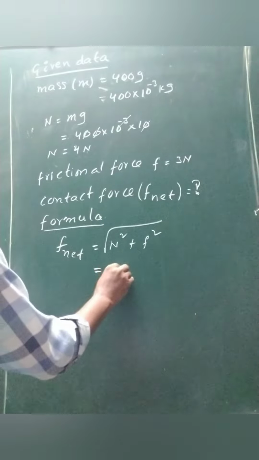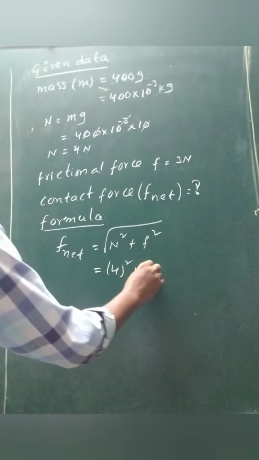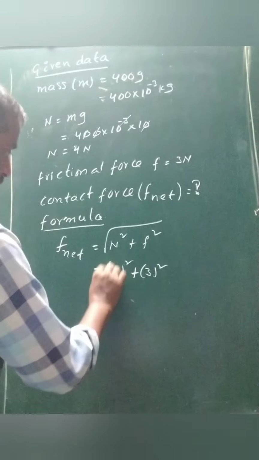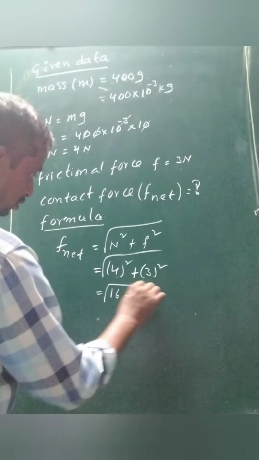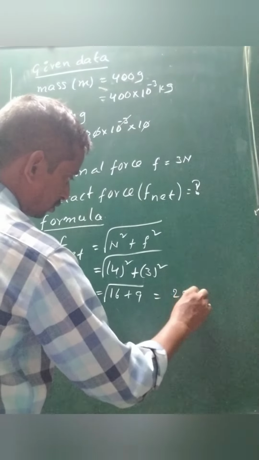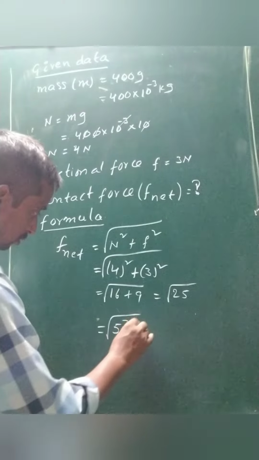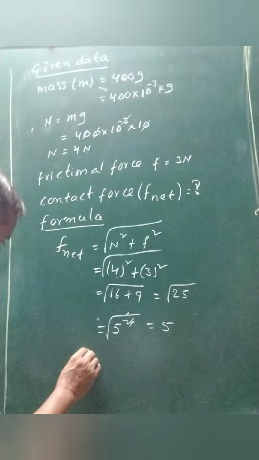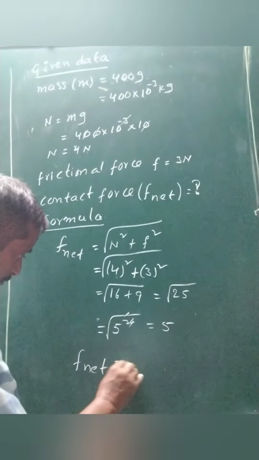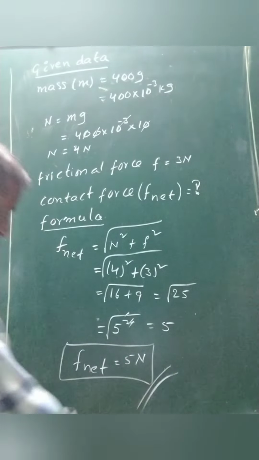Normal is 4 squared and frictional force is 3 squared, under root. That is 16 plus 9, root of 25, which is root of 5 squared. Square and root both cancel, then we get 5. Then F net is equivalent to 5 newtons. This is the solution.